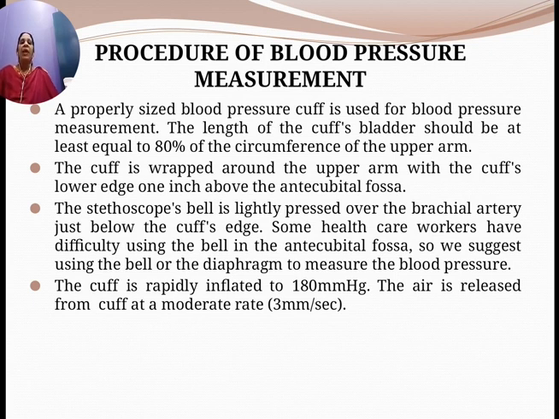The stethoscope bell is lightly pressed over the brachial artery just below the cuff edge. Some healthcare workers have difficulty using the bell in the antecubital fossa, so we suggest using the bell or the diaphragm to measure the blood pressure. The cuff is rapidly inflated to 180 mm of mercury. The air is released from the cuff at a moderate rate of 3 mm per second.